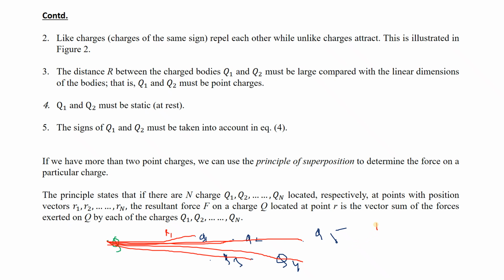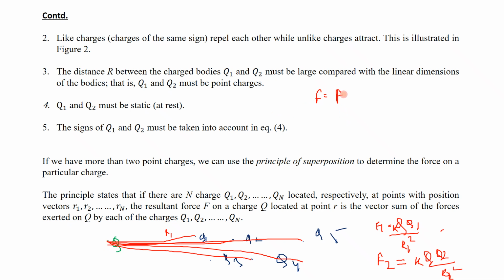Suppose the distances are R1, R2, R3 and so on. F1 is the force Q is experiencing due to Q1, which is K times the charges divided by R1 square. F2 is the force experienced by Q due to charge Q2, with R2 square, and so on for all.